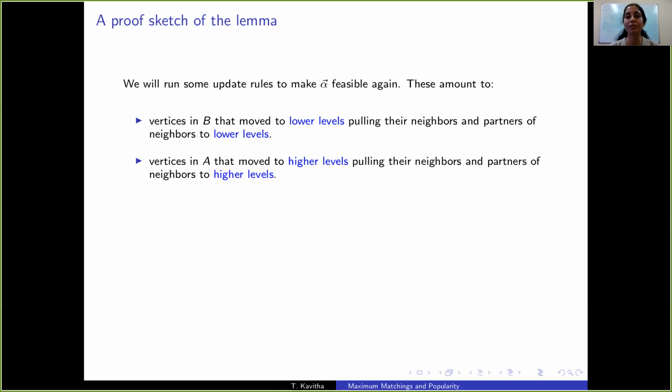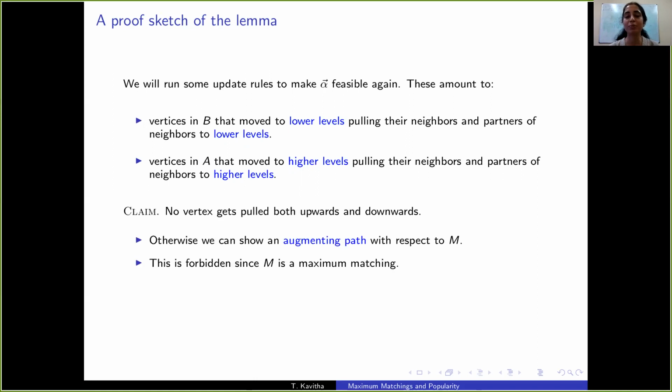These are very natural rules that correspond to vertices in B that move to lower levels, dragging their neighbors and partners of these neighbors to lower levels. And similarly, vertices in A that have moved to higher levels pull their neighbors and partners of their neighbors to higher levels. These vertices that have moved to lower or higher levels in turn pull their neighbors and partners of these neighbors to the corresponding level. And this process continues. For us to show this process terminates, we need to show that no vertex gets pulled both upwards and downwards. Then this process would never end.